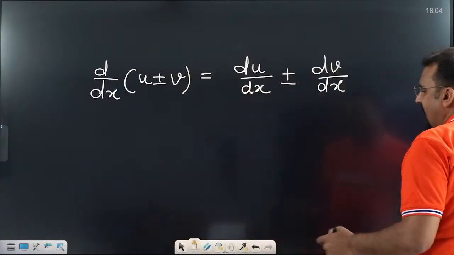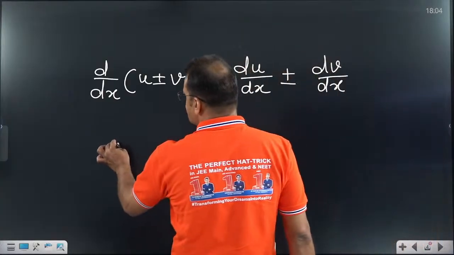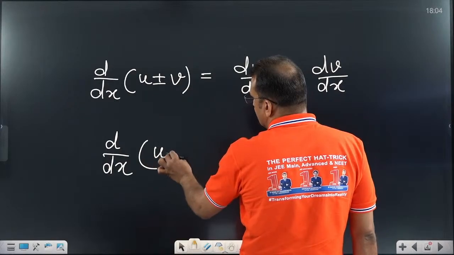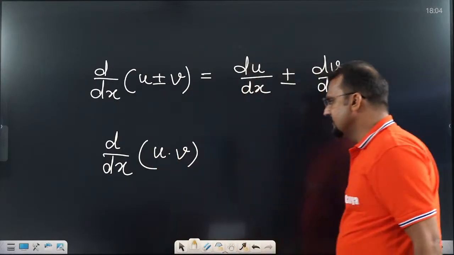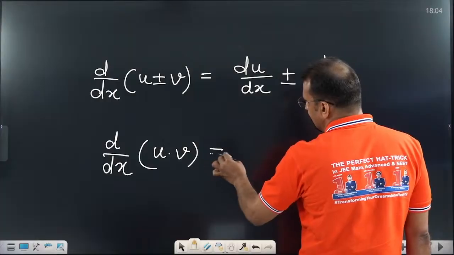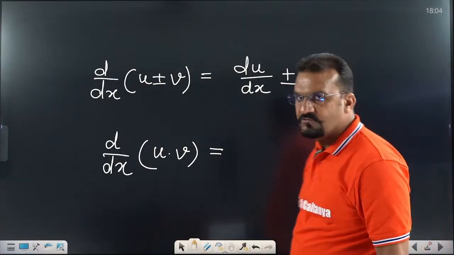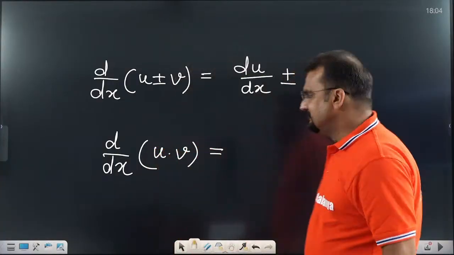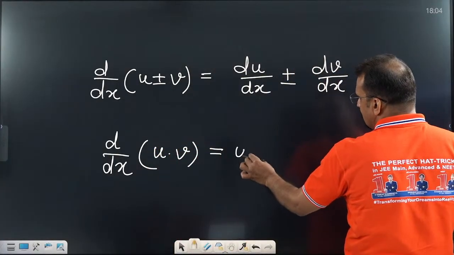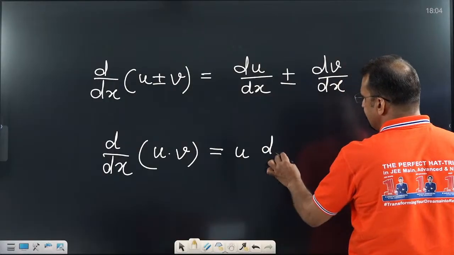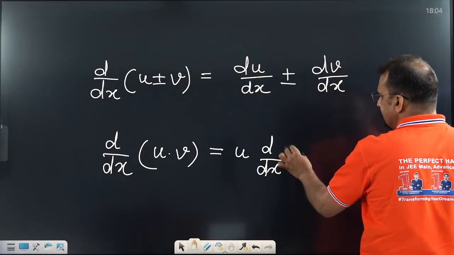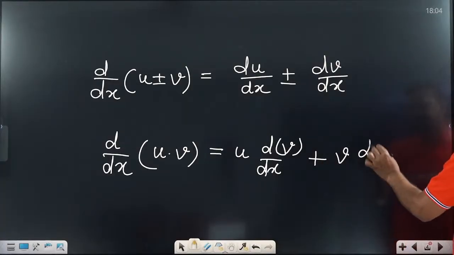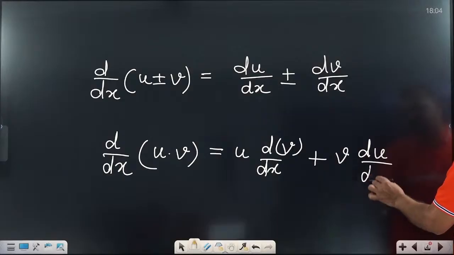And after that, we have discussed which one? d over dx of the multiplication of two functions, that is u into v. Tell me fast, what was this formula? This was the longest formula we have discussed until now. d over dx of u into v is u, the first function, multiplied by the differentiation of v, plus the second one multiplied by the differentiation of the first one.